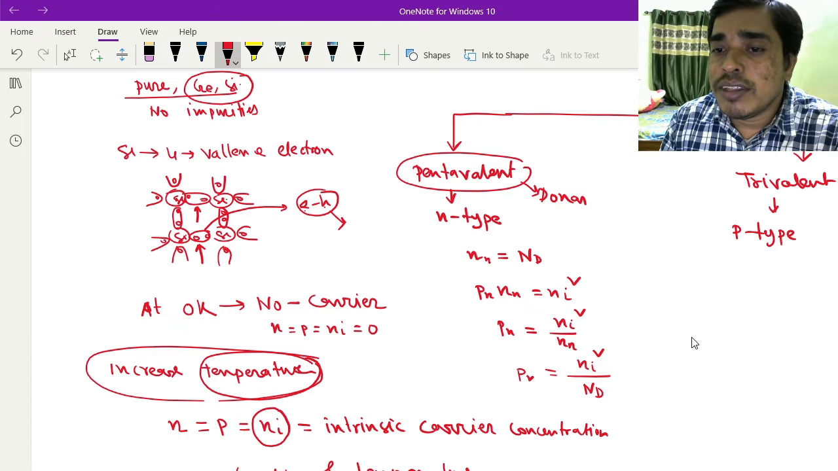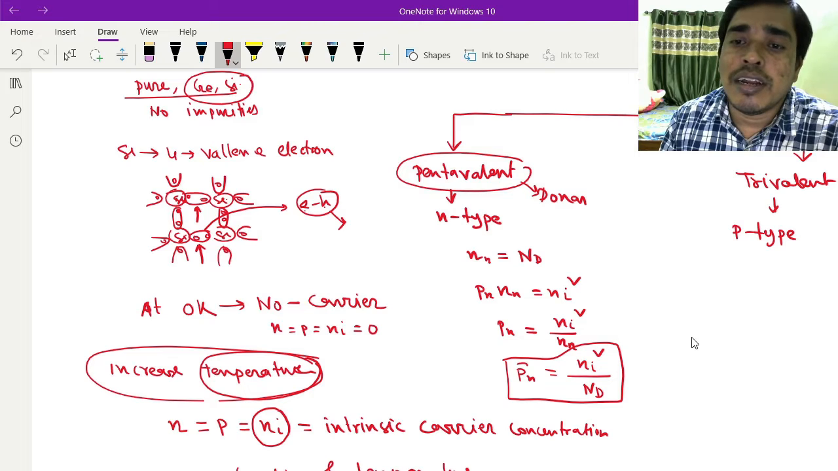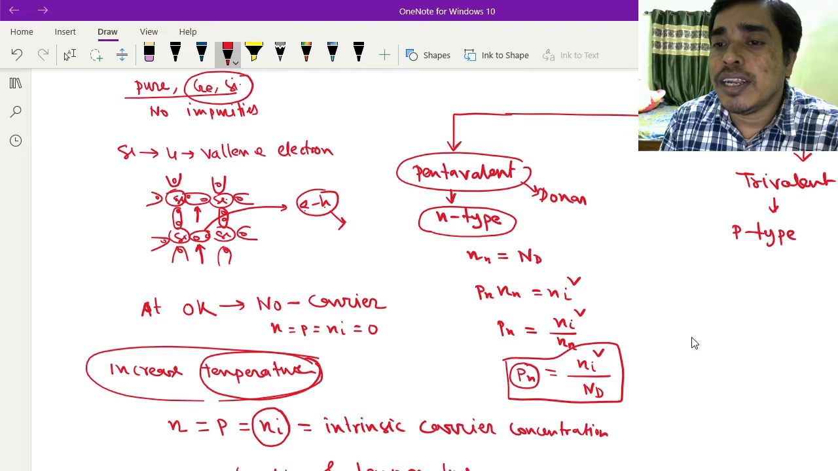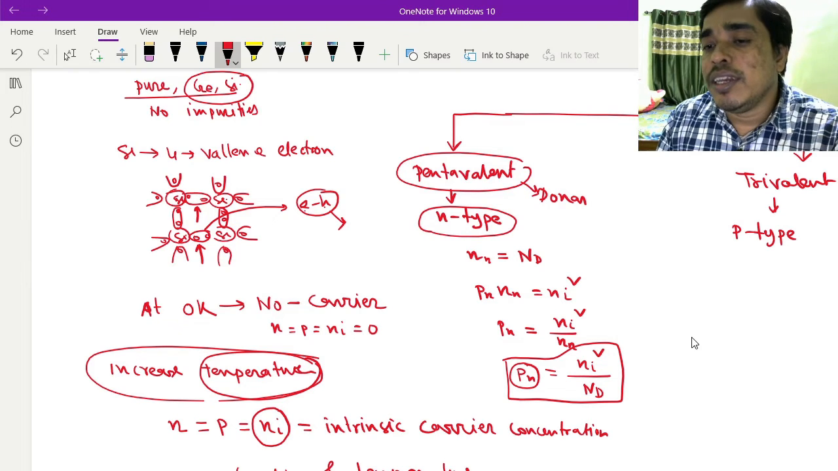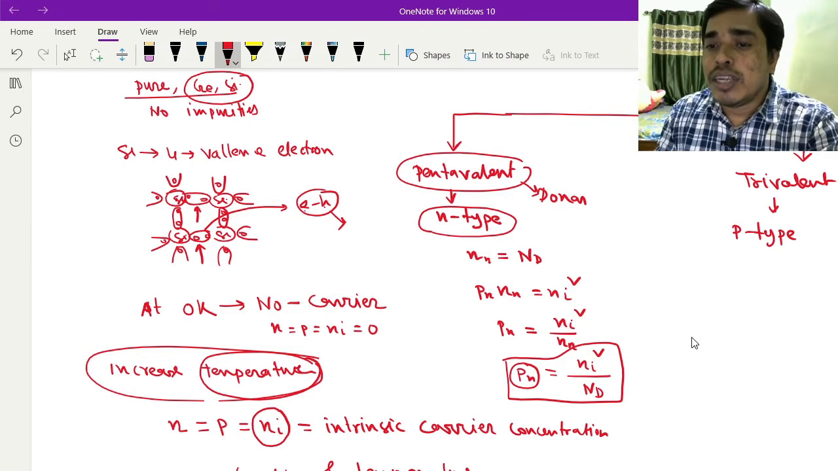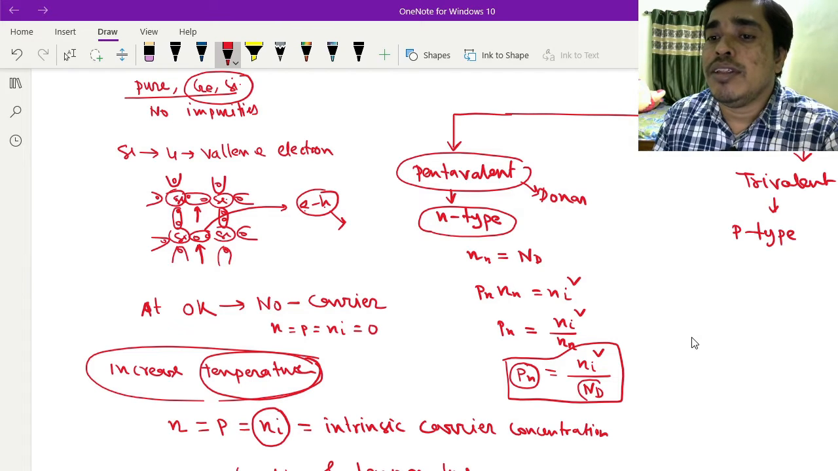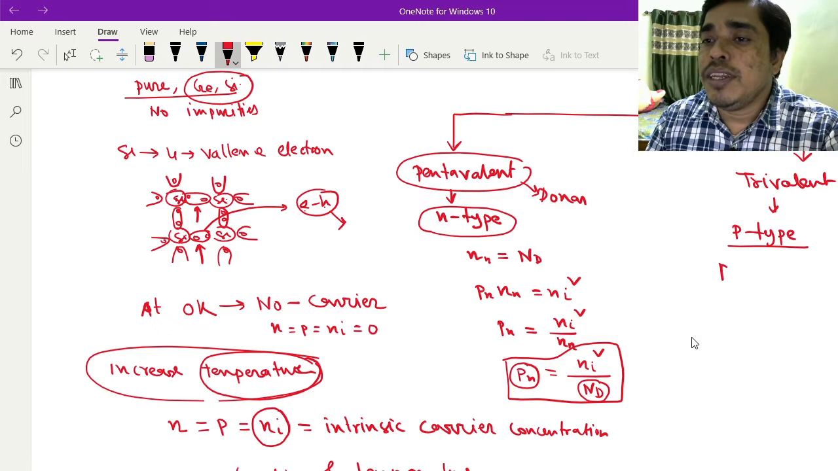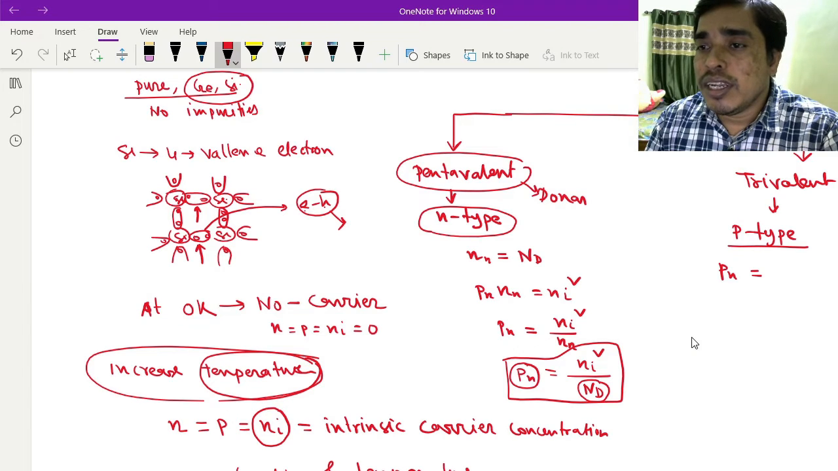So through this formula we can write the hole concentration in an n-type semiconductor, and Nd will be the number of negative charge, the donor type atom, and Ni is the intrinsic carrier concentration. For a p-type semiconductor,